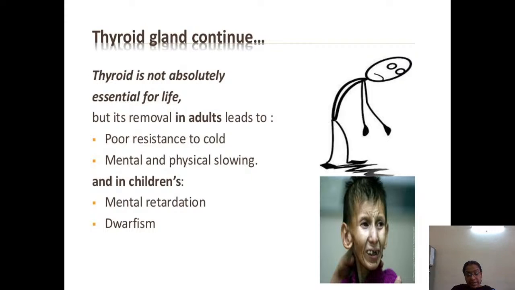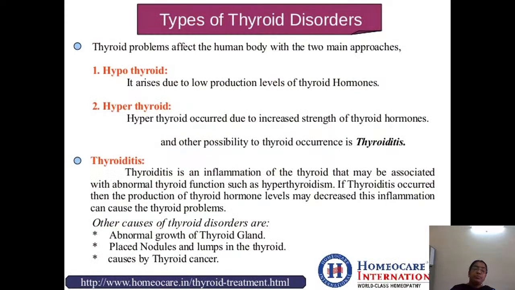The growth is retarded, because of which the person suffers with thyroid dwarfism. That is like the pituitary dwarf that you have seen earlier. It might be cretinism, what we say. So the person can suffer thyroid dwarfism if there is a thyroid removal.